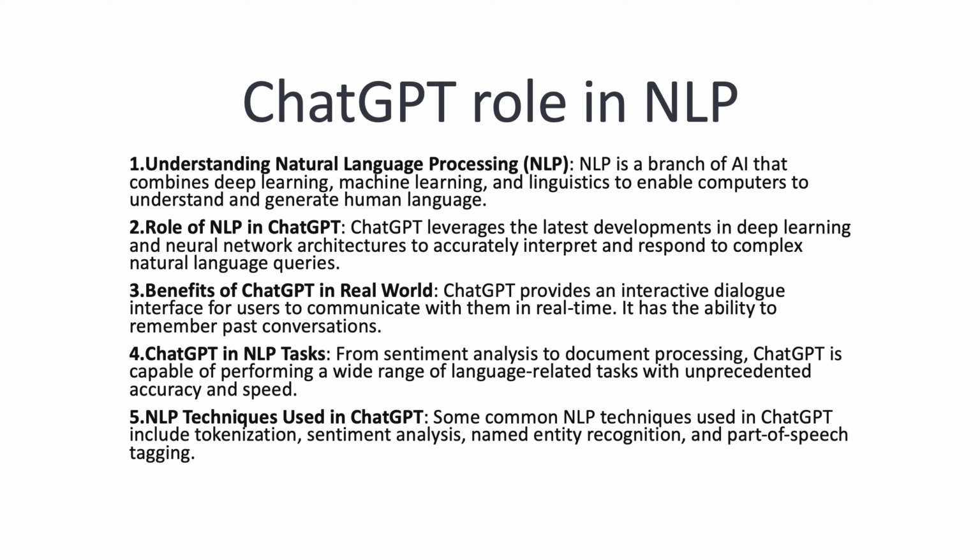All right, now let's look at natural language processing and ChatGPT's role in NLP itself. Basically, NLP is a branch of artificial intelligence that gives computers the ability to understand, analyze, manipulate, and interpret human languages. It combines computational linguistics, rule-based modeling of human language, with statistical machine learning and deep learning models, which means it enables computers to process human language in the form of text and voice data, and to understand its full meaning, complete with the speaker or writer's intent and sentiment.